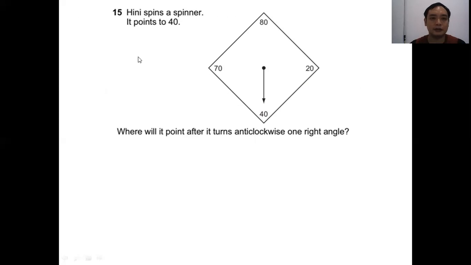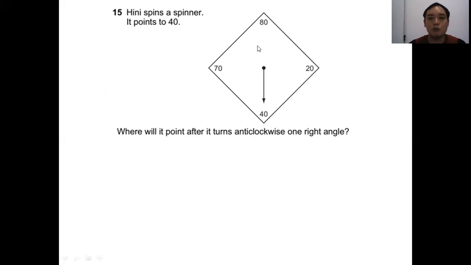Question 15. He spins a spinner. It points to 40. Where will it point after it turns anti-clockwise 1 right angle? So here there are two keywords. The first one is anti-clockwise, and the second one is right angle.